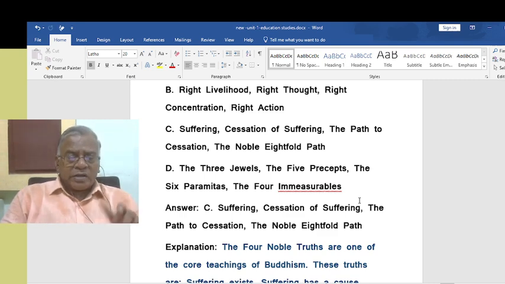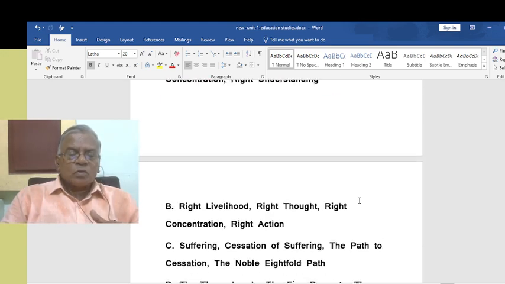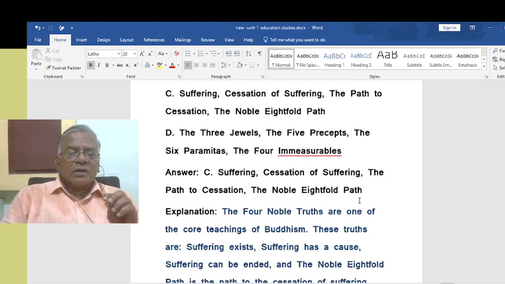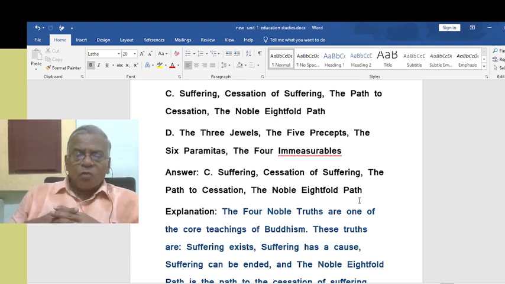How do you attain freedom or liberation? By following the noble eightfold path. That is the idea here. So the four noble truths are this, namely suffering, cessation of suffering, the path to cessation, the noble eightfold path.